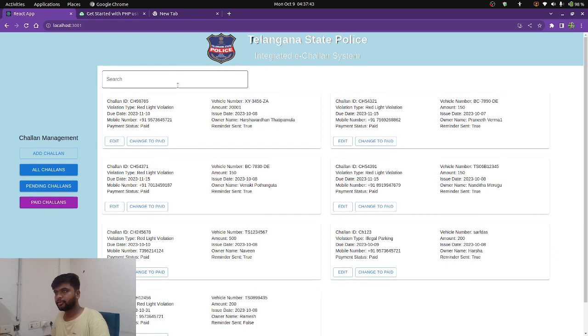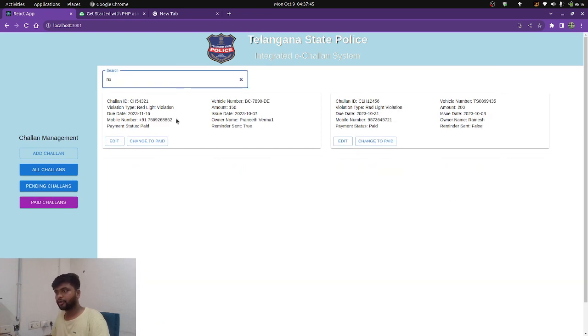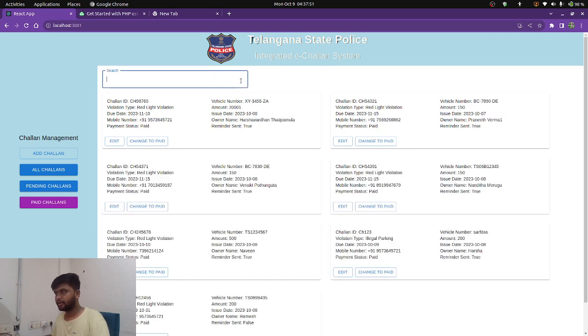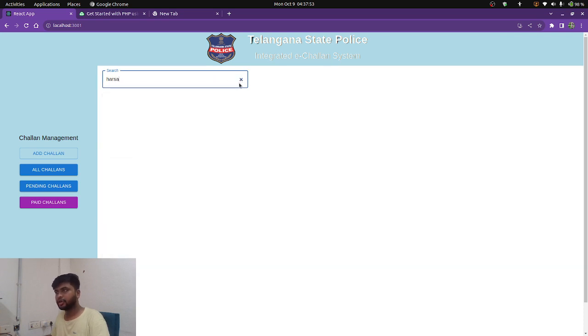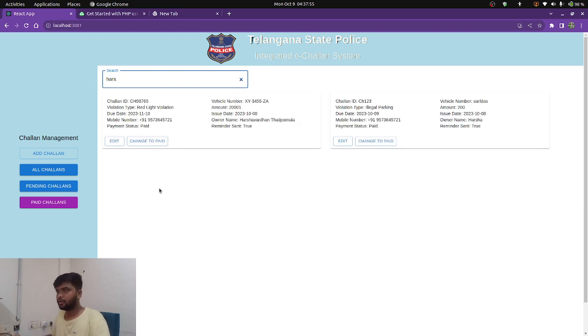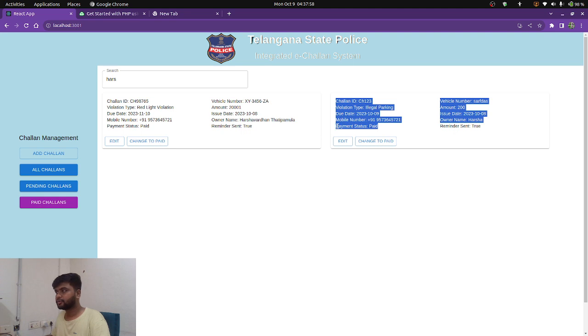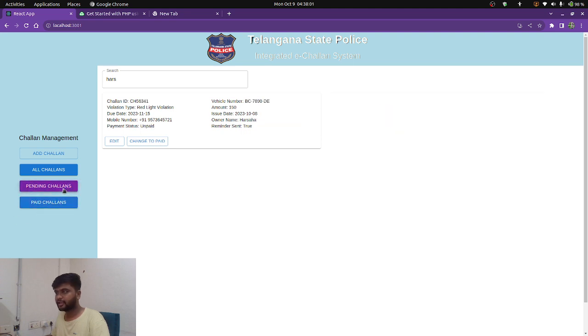I also implemented the search bar. If I search for Ramesh, it shows paid over here. And if I type Harsha, one is paid, two are paid, so these are paid. In pending challans, if I see the name, there is Harsha, with one pending, unpaid challan.